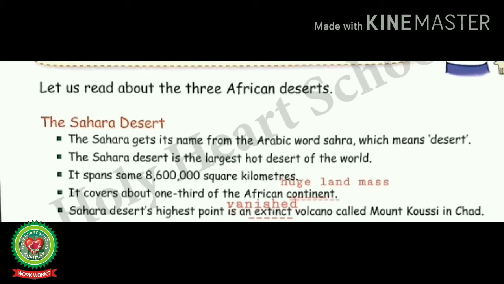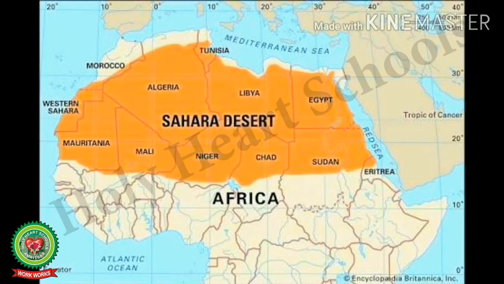It covers about one-third of the African continent. Sahara Desert's highest point is an extinct volcano called Mount Kusi in Chad. Students, continent means huge landmass and extinct means vanished.